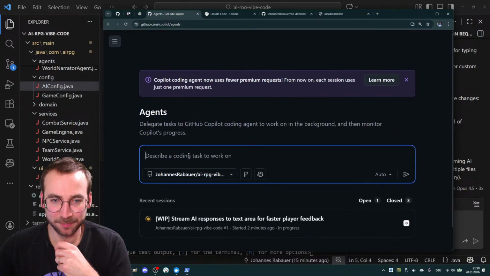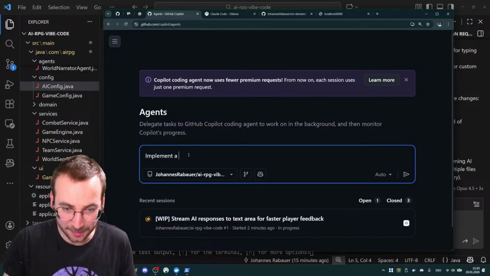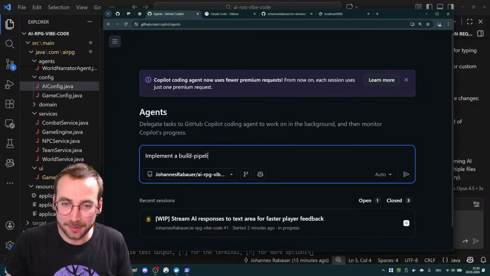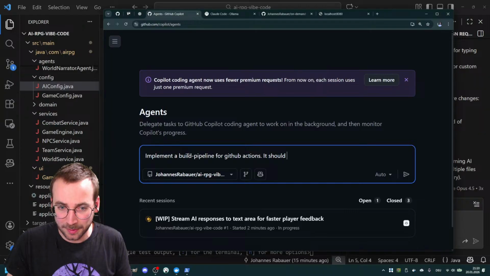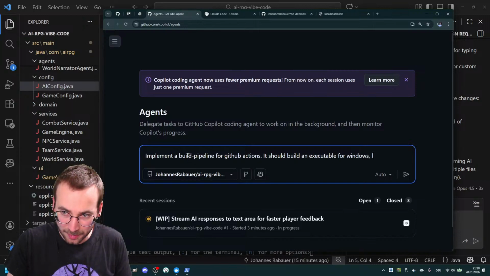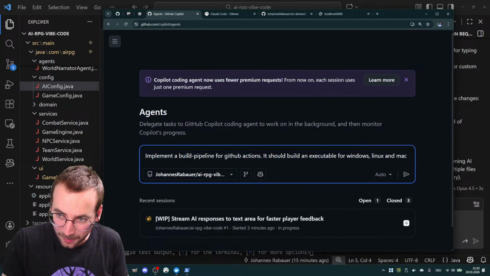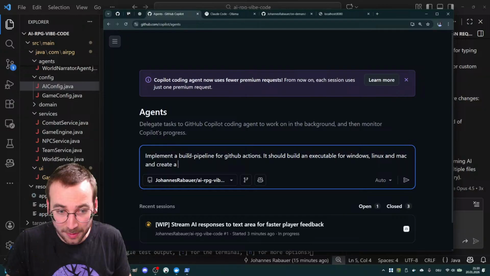Yeah, on this one, implement and deploy a build pipeline for GitHub Actions. It should build an executable for Windows, Linux, and Mac, and create a downloadable release on GitHub for it.